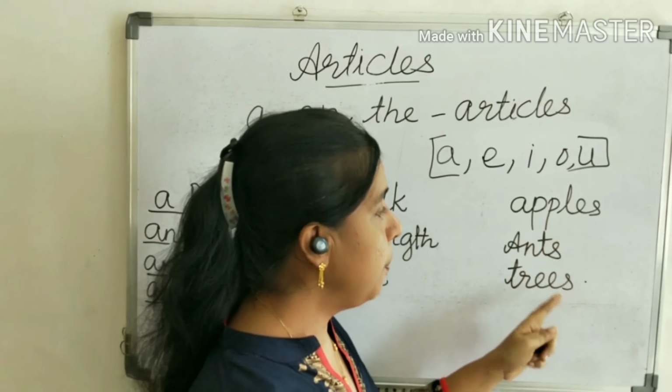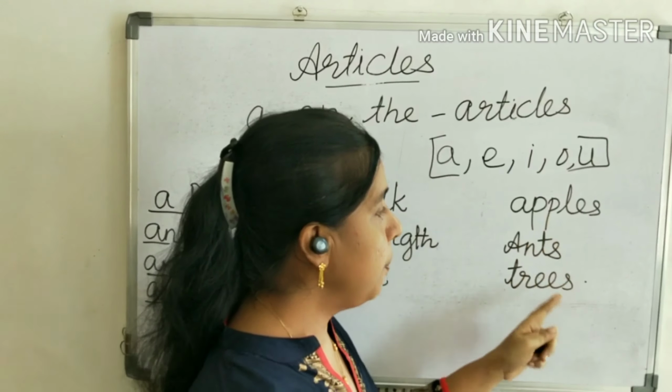Let us see one more example. I have read the book you are talking about. Here the book is the particular book which you are talking about. So here the. So we use the before a noun when we want to make it particular.